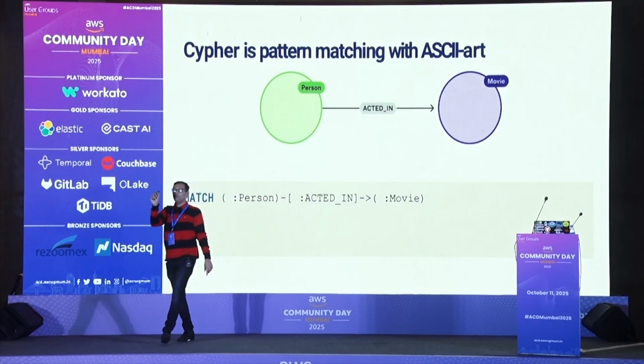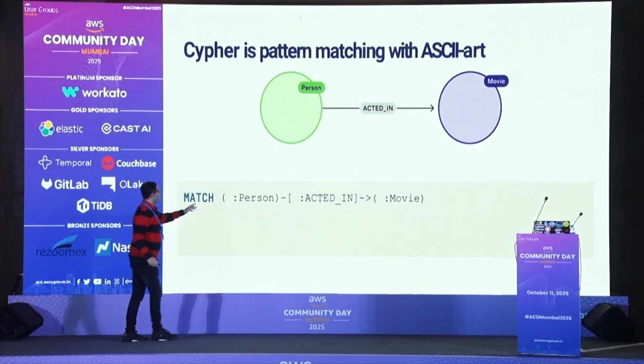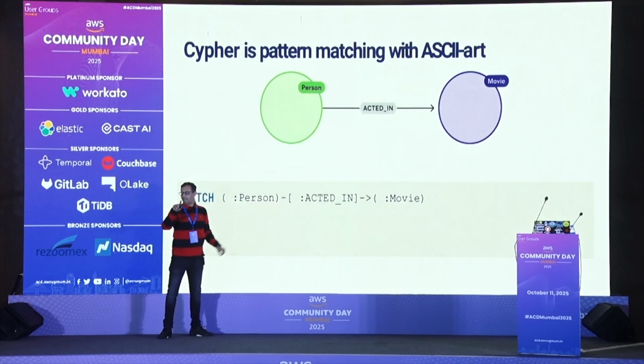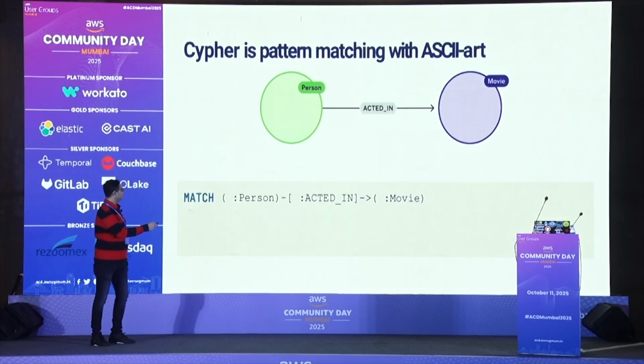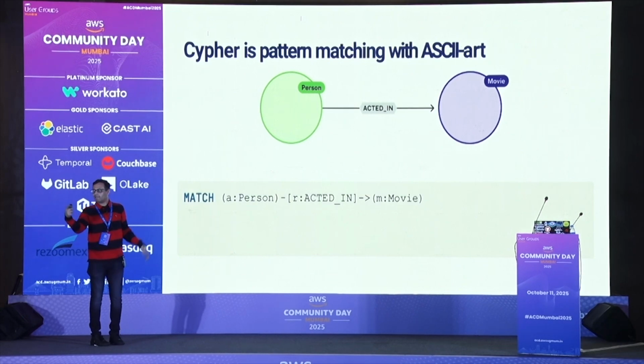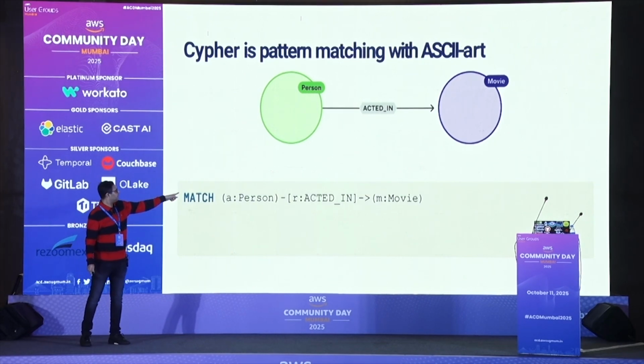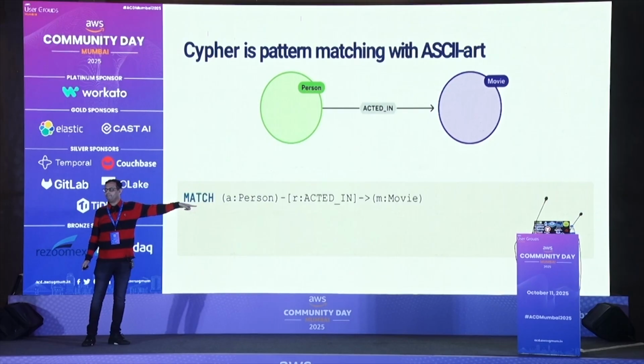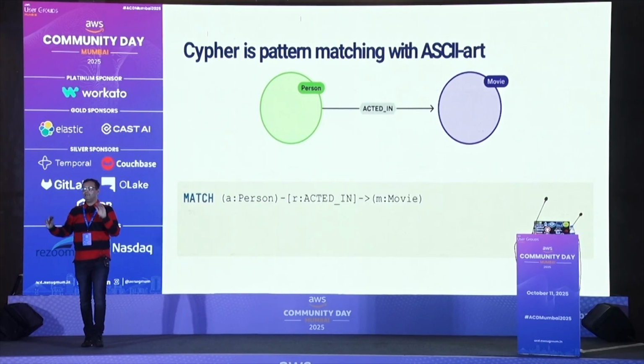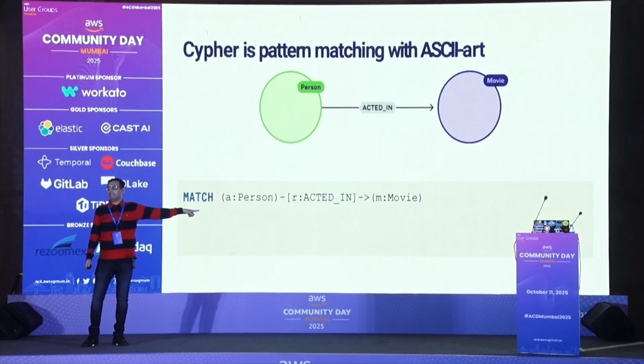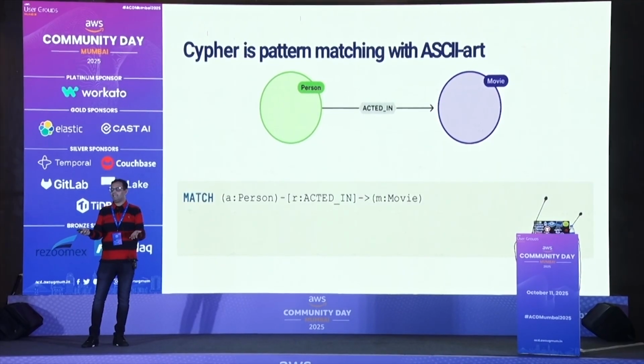The reason for the colon is that every time, since person is very big to refer to, I need a variable. So I will have a variable here. It can be any variable: A for the person, R for the relationship, M for the movie. So that's how you need to construct your statement in your Cypher query. It's very simple, very easy. You just have to think about it like ASCII.